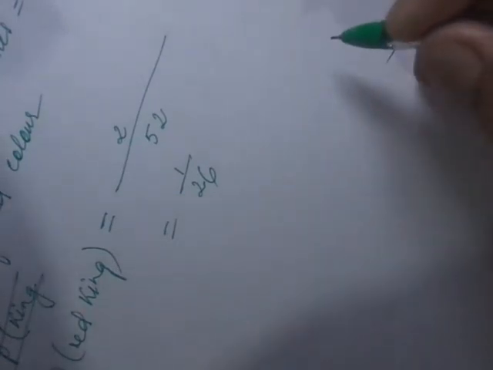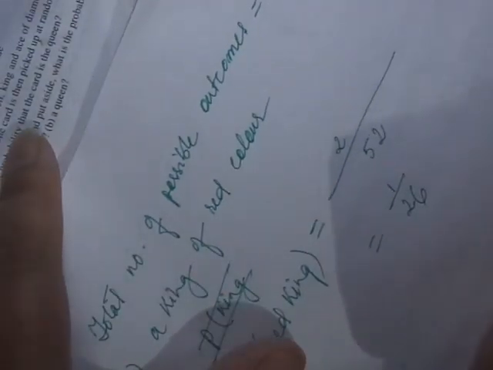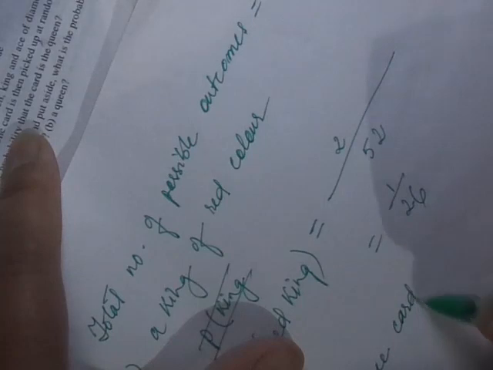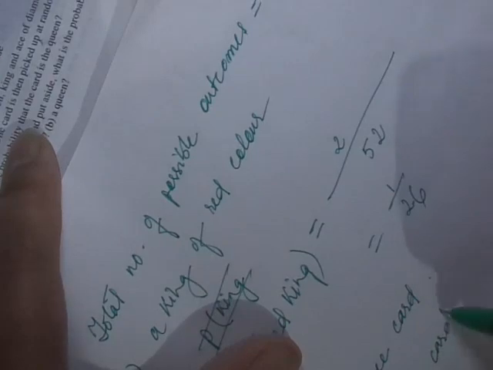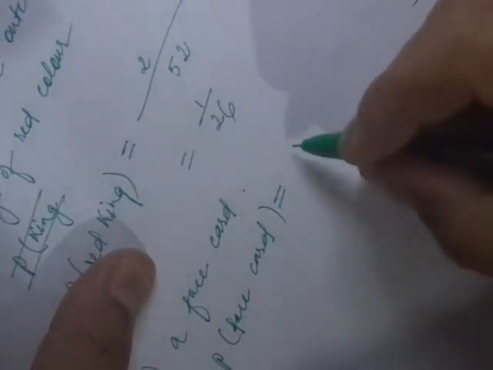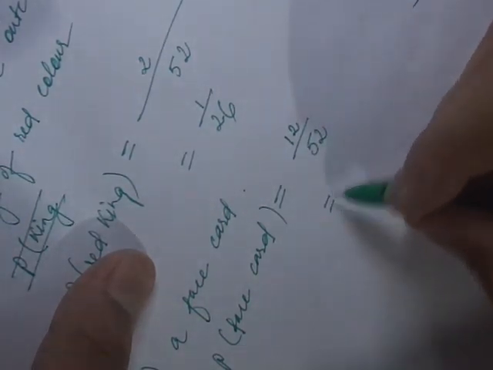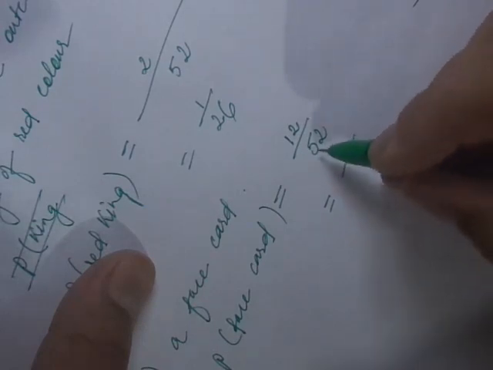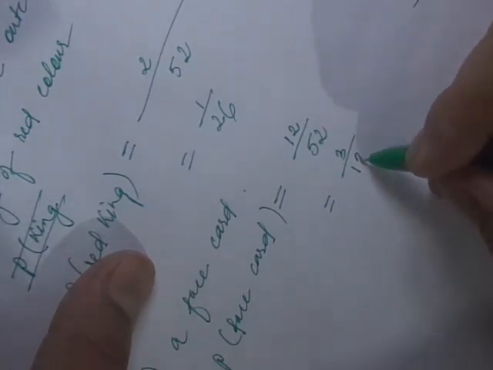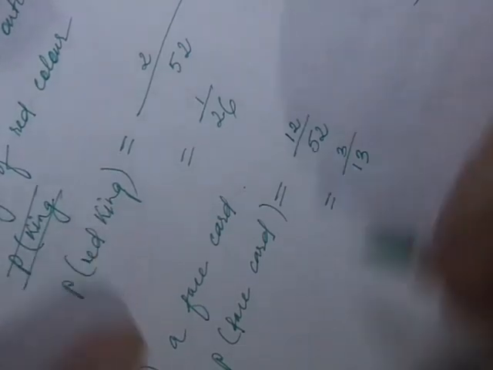Next here, number 2. A face card. How many face cards are there? You need to remember, last time we said each suit has 3 face cards, so together there are 12 face cards. Okay, so this is a face card. Probability of a face card equals 12 out of 52. So we can cancel: 4 3s are 12, and 4 1s are 4, 4 13s are 52. So the answer is 3 by 13. Next one.